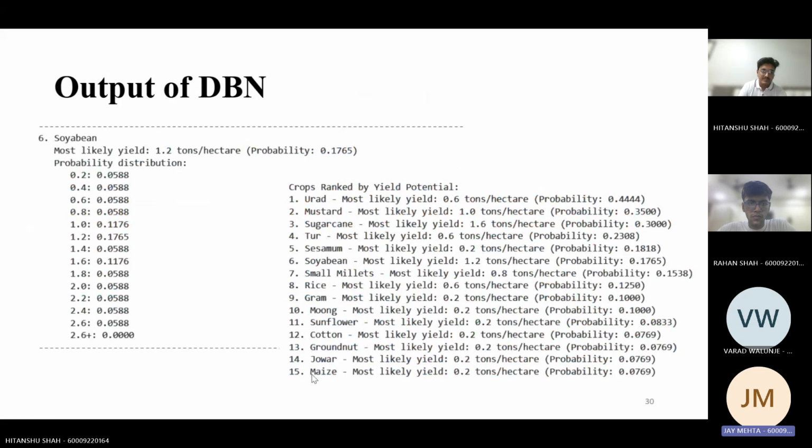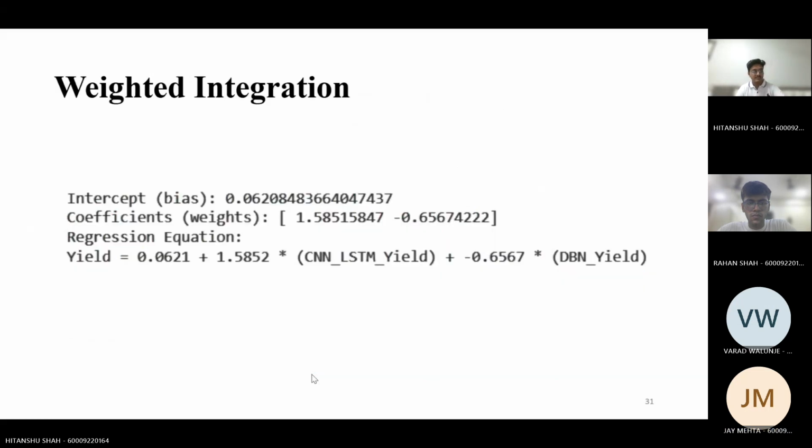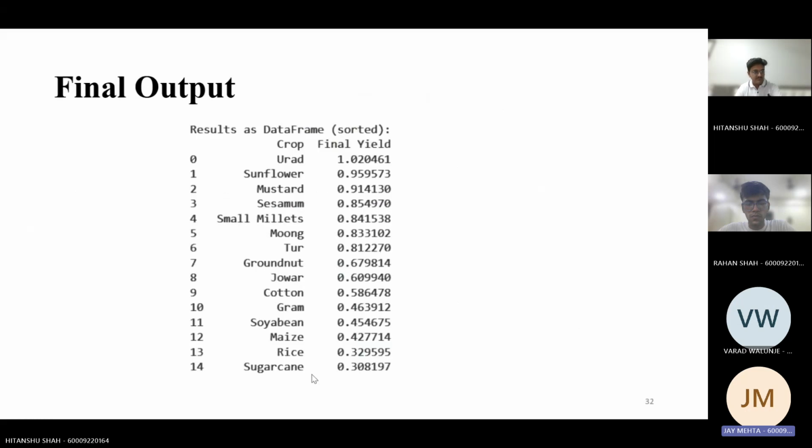Next. This is the output of using the dynamic Bayesian network for each crop. Next. And by using the entire data and the values we've gotten with the outputs, we've managed to create a weighted integration equation using linear regression. These are the weights and the biases. And once we use the linear regression, these are the final output using the CNN LSTM and the DBN model. Next.